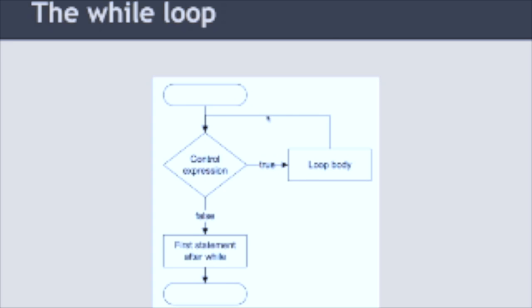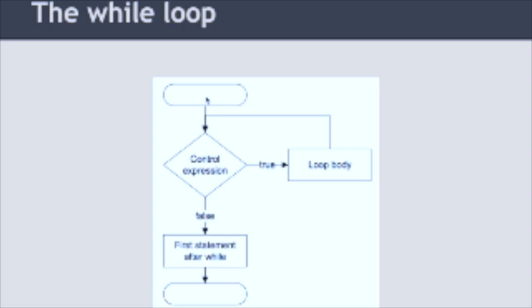But if the control expression returns false, then we skip the loop body and proceed to the first statement after the while loop. Okay? And again, it's a pretest loop because if I flow into the structure and evaluate the control expression and it turns out to be false, then I never do the loop body and I go directly to the first statement after the while loop. Okay?